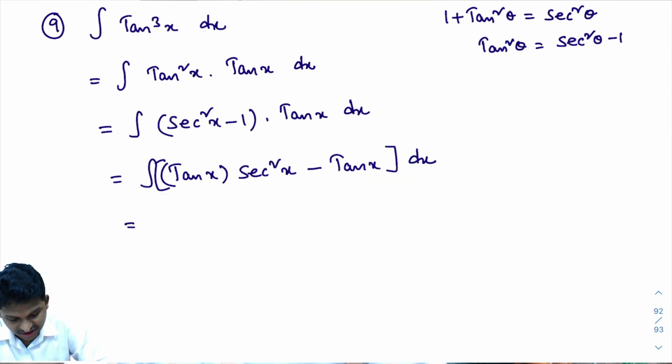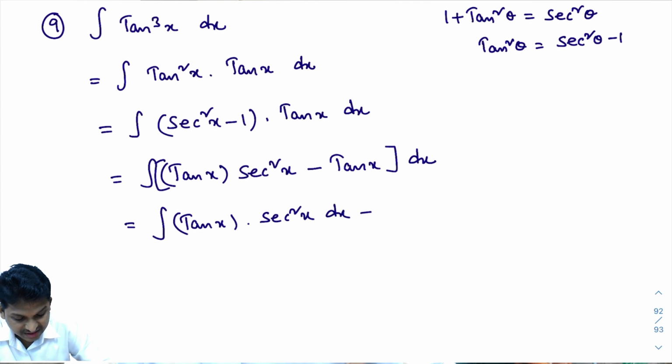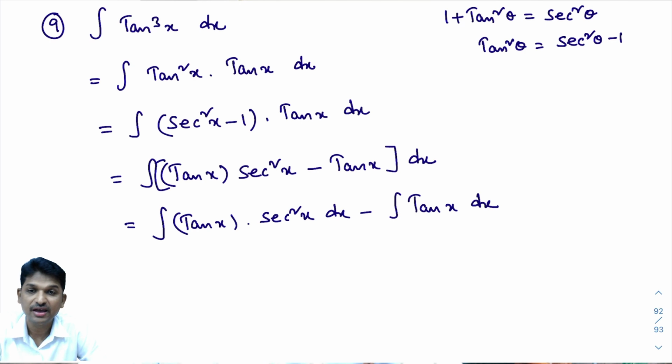Good. Integrate each and every term. Integral of tan x into secant square x dx, minus integral of tan x dx. Okay, here is an important point. Model number 3. In model number 3, you learn this formula.